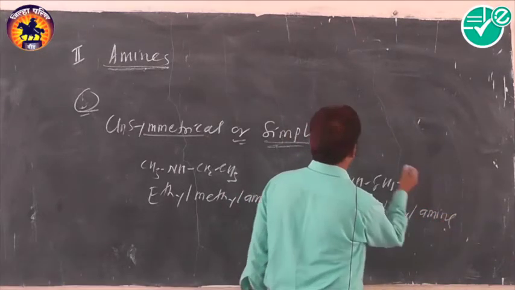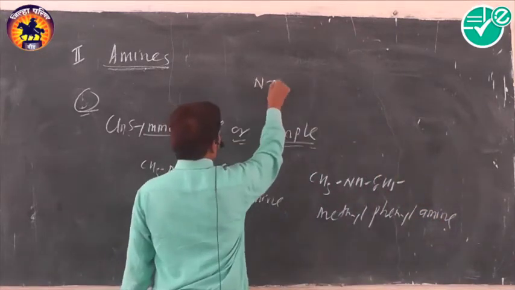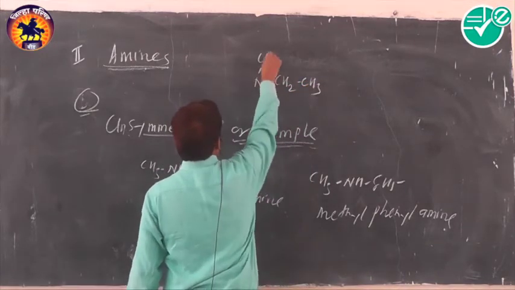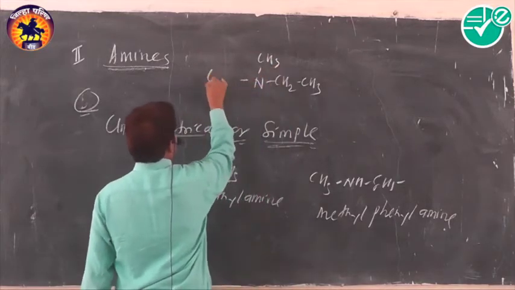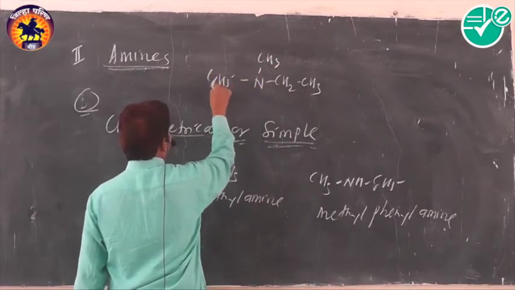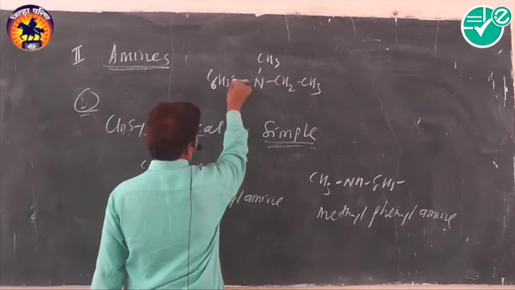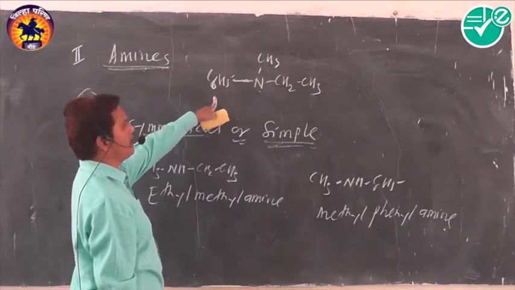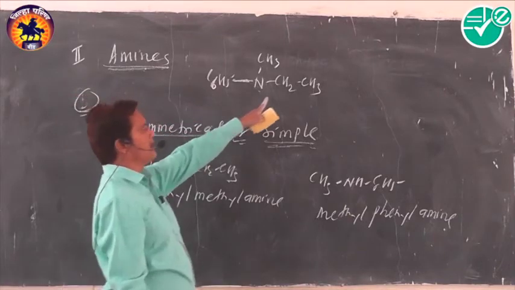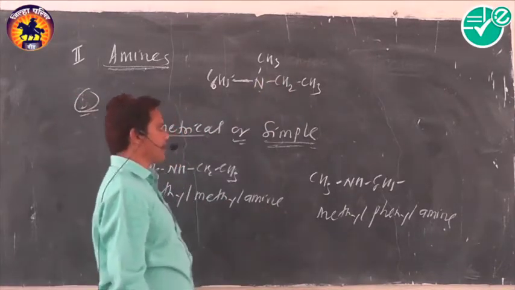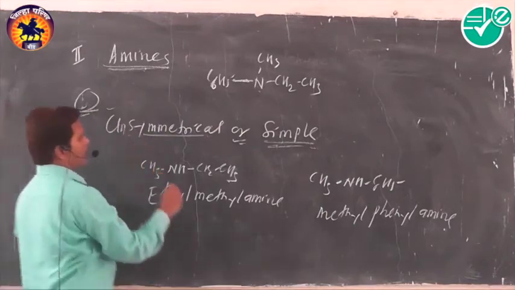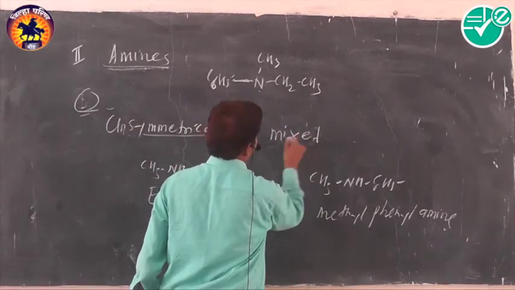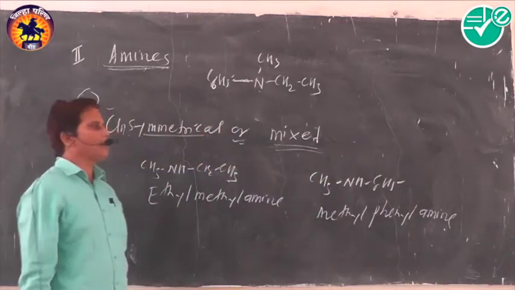Suppose a tertiary amine is here, and in case of this tertiary amine, the hydrogen atoms of ammonia are replaced by first an ethyl group, second a methyl group, and another one is a phenyl group. It means that all three substituents are different, and that's why it is called an unsymmetrical tertiary amine, and its name is ethyl methyl phenylamine. All are examples of unsymmetrical amines. They are also called unsymmetrical or mixed amines.